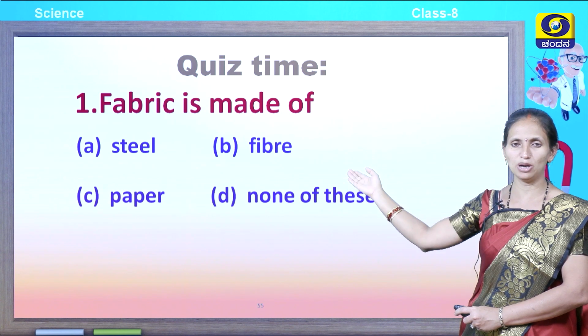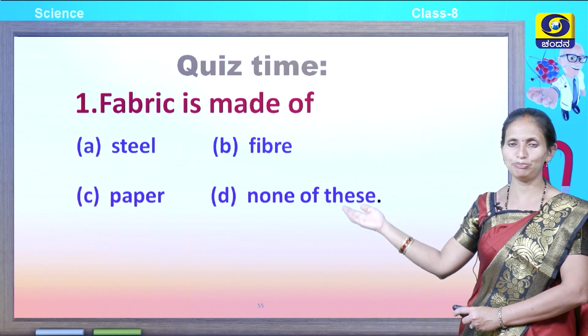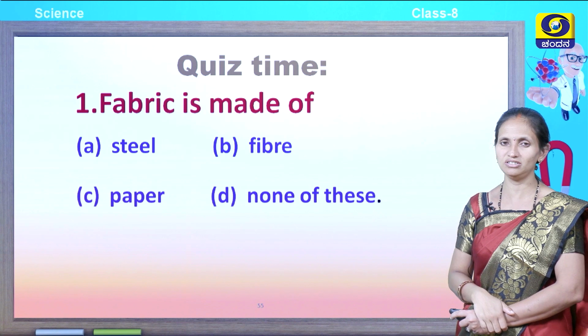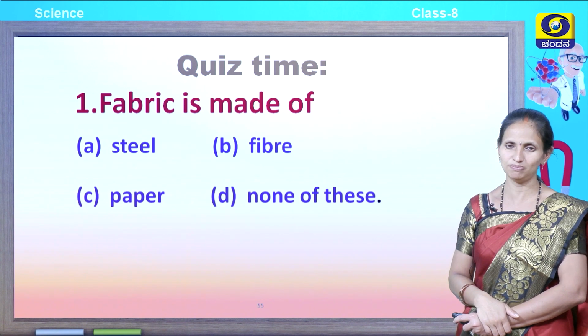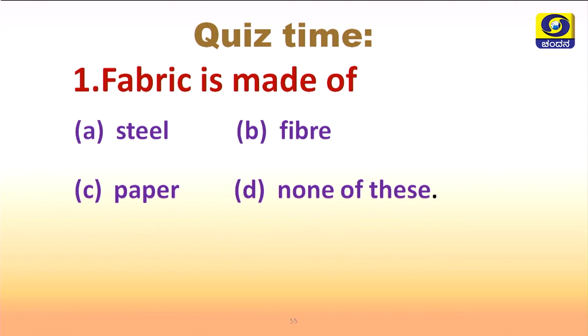Think children, what is fabric made up of? Very good. The answer is fiber.